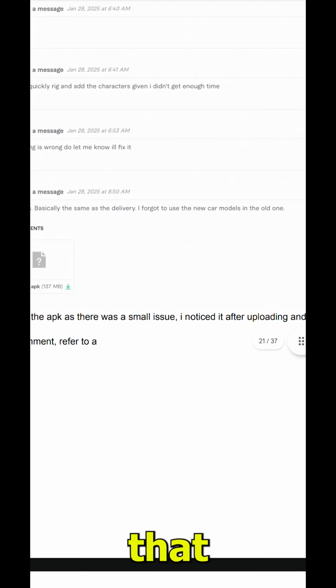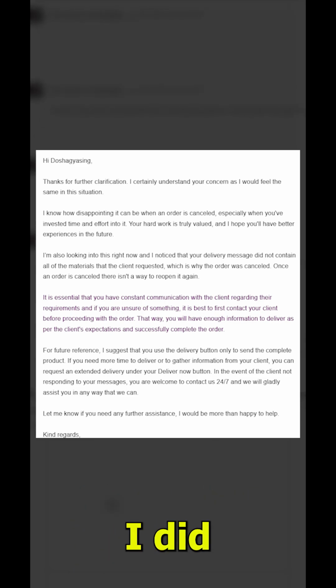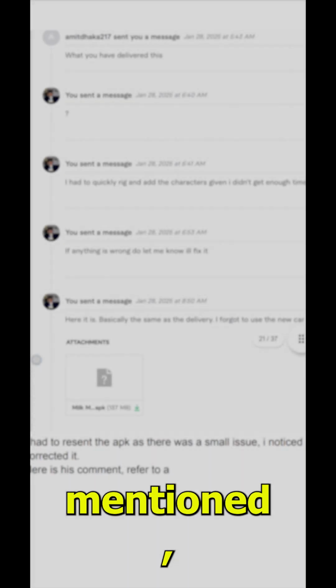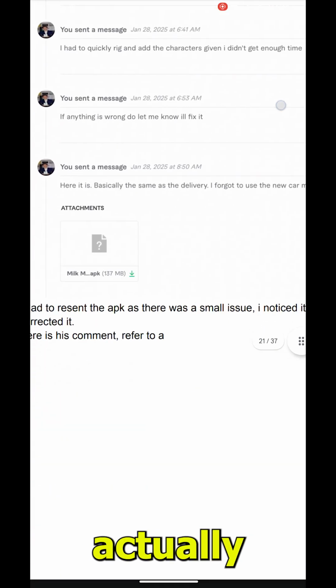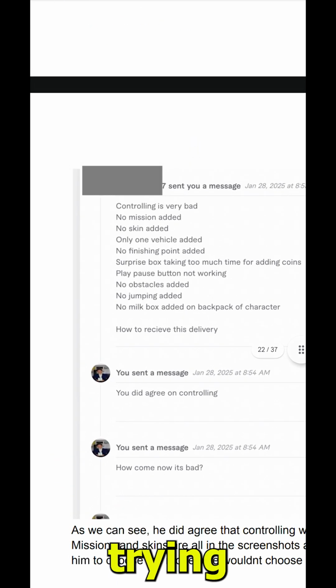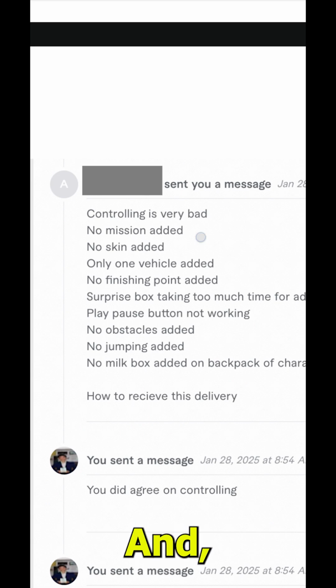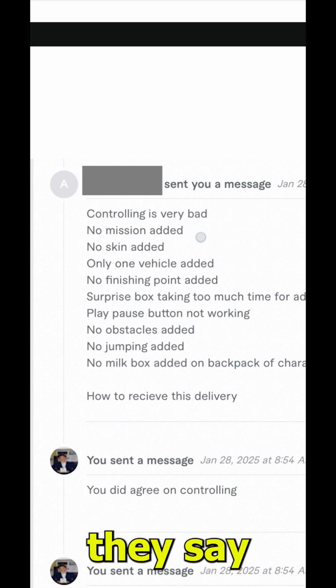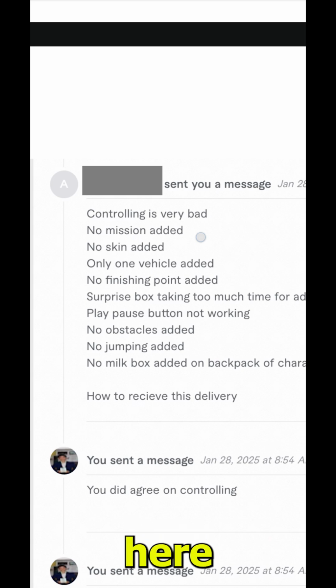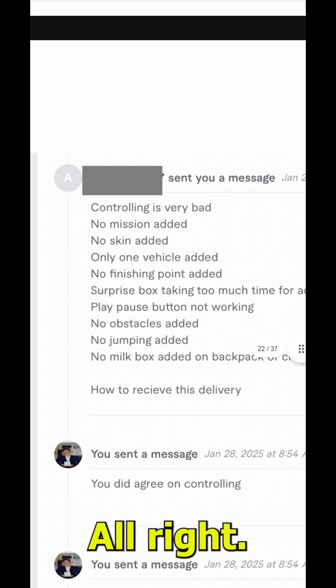That too with a response that just clearly disregarded everything that I had in the documentation. I showed them clear proof of how I did the work as mentioned, and I also mentioned that I did incur some financial loss, but they are just trying to deflect from this subject and just saying that they cannot do anything about it. And ironically, they said that they are gladly here to assist us and that they strive to maintain a neutral position, which clearly they aren't.